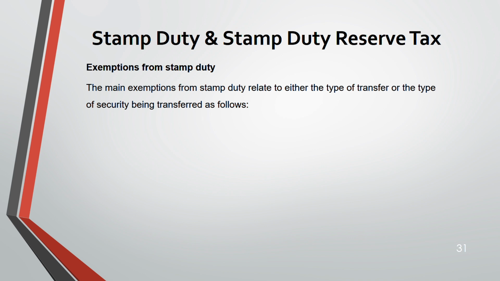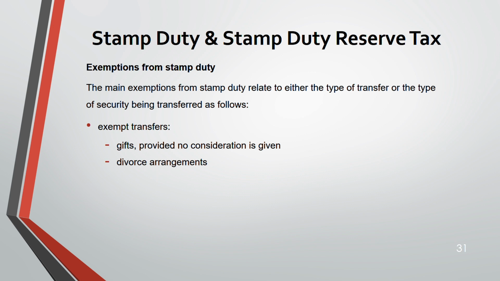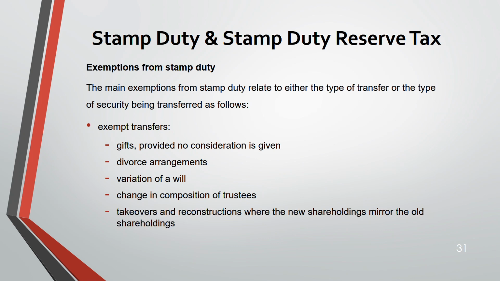Maybe it is the type of transfer that is exempt or the type of security that is exempt. So exempt transfers: when we are gifting to someone where no consideration is given, giving something for free, exempt. Divorce arrangements, anything because of divorce arrangements, transferring among the two parties, exempt. Variation of a will, exempt. Change in composition of trustees, exempt. Takeovers and reconstructions where new shareholders mirror the old shareholding, exempt. Transfer between 75% group companies, exempt. By the way, group companies we are going to study when we go to companies, corporation tax.